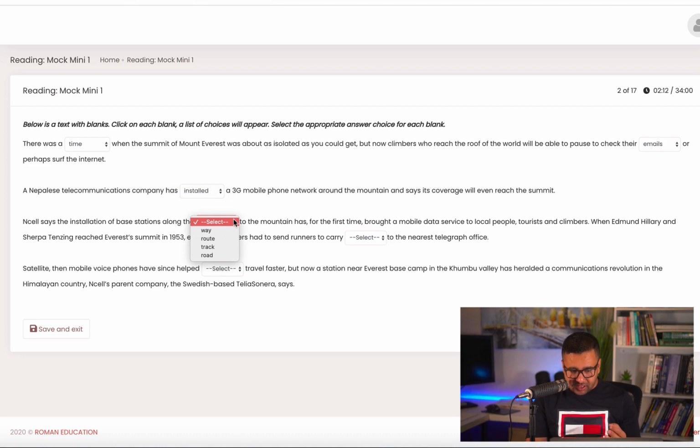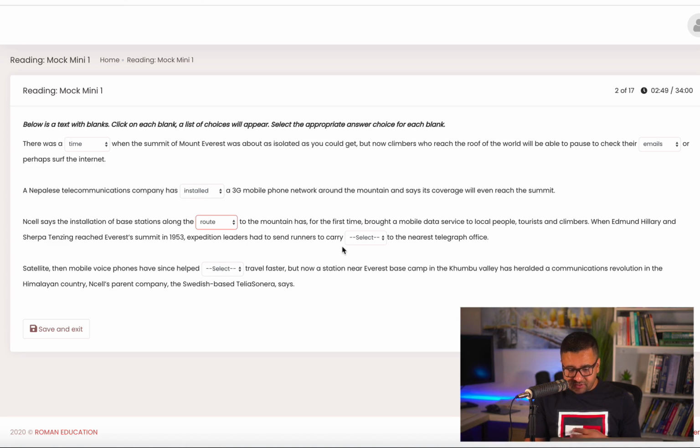In the next one, "Ansel says the installation of base stations along the" could be way, route, track, or road, but it's about mountains. Which word would be more appropriate here? Especially if you're going from one place to another and you're following the same path, you call that a route. So the word will be route here. By the way, did you notice that when I was reading this line, it says "Ansel says the installation", which means they were talking about something they installed earlier? That is also a clue that installed should be the answer here.